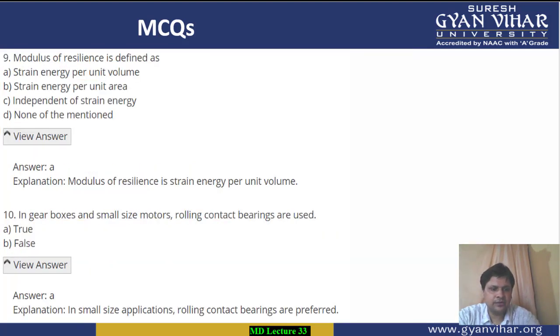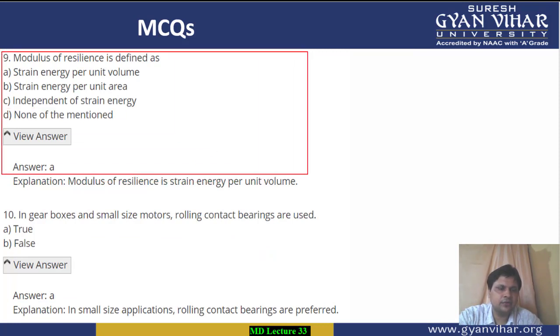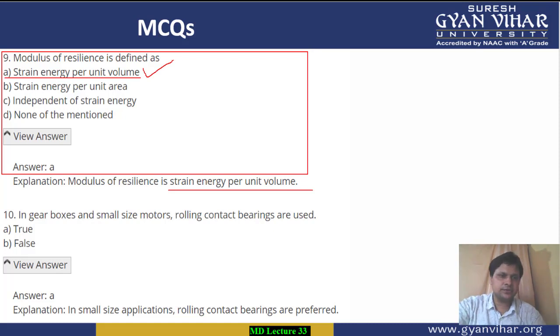Coming to multiple choice question number 9. The modulus of resilience is defined as, among the options given, we all know it is the strain energy per unit volume. This means that in the options, the first one, strain energy per unit volume, is the correct option. Option A is the correct option.